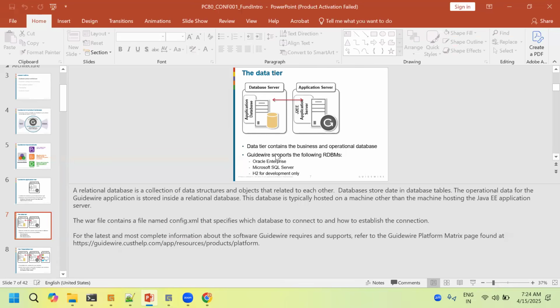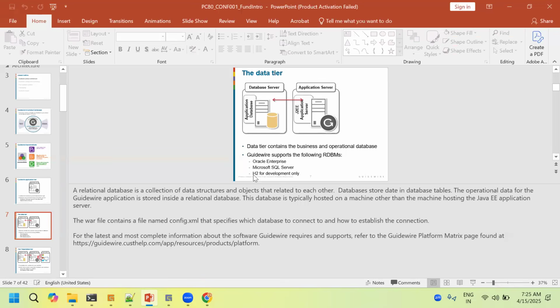So there are three possibilities for a server, three different servers, and we can use any of them. One is Oracle, next is SQL, next is H2. In a real project, it will have either SQL Server or Oracle, because of the heavy, too much information and data. In a real-time project, we used to have millions of records. We don't know how many millions of records if it is a big bang client and all.